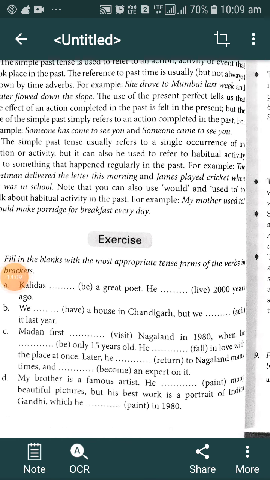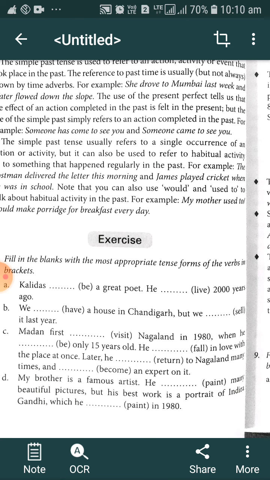These are some uses of simple past tense. First of all, you must keep in mind three points here. The first point is that we have to use the second form of verb while using simple past tense. The structure of simple past tense is subject plus V2. V2 means the second form of verb. In regular verbs, we can create the second form of verb by adding the ed or t suffix. But in irregular verbs, we have to change the whole spelling of that particular verb.